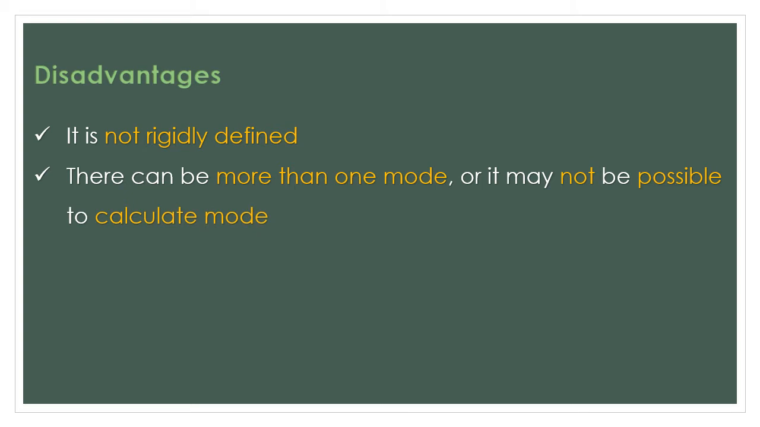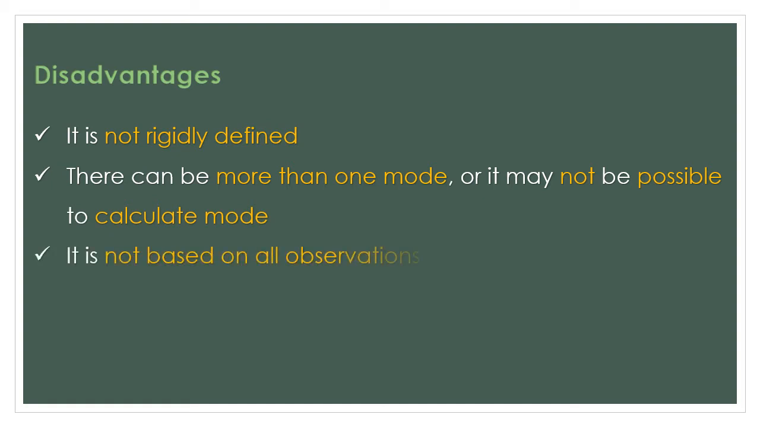Sometimes more than one observation has the highest frequency. Sometimes two or three observations have been repeated the same number of times. In that case, we don't get a single mode, we get multiple modes. And sometimes all the observations have been repeated the same number of times, or the frequencies of all the observations are equal. Then at that point, we cannot calculate mode.